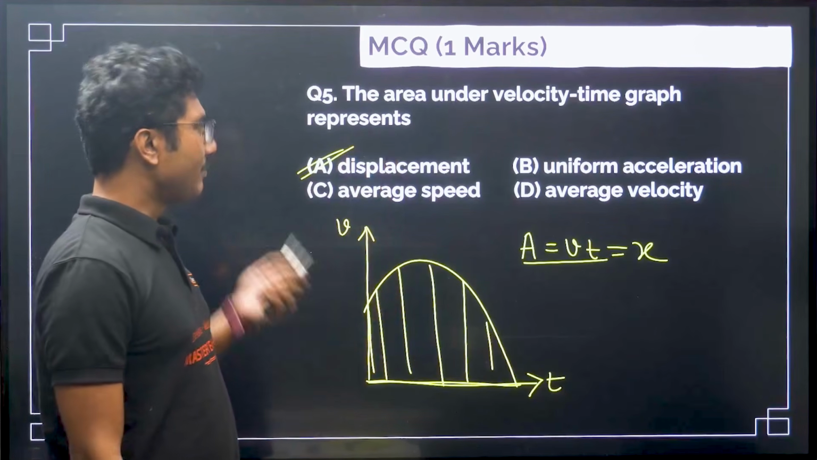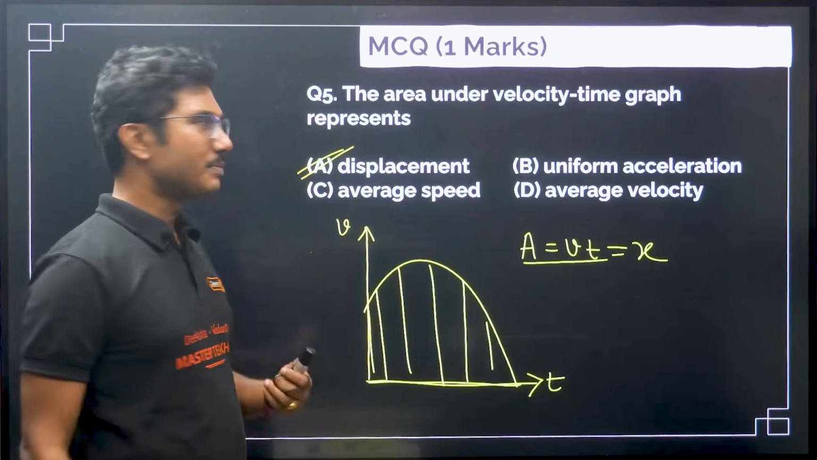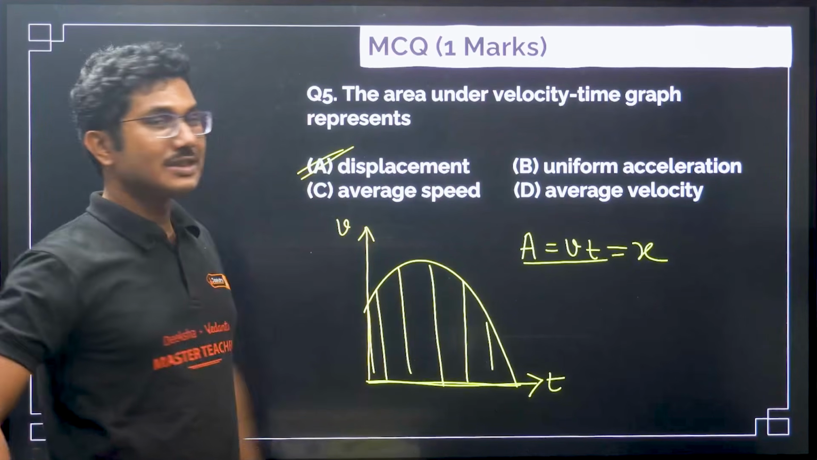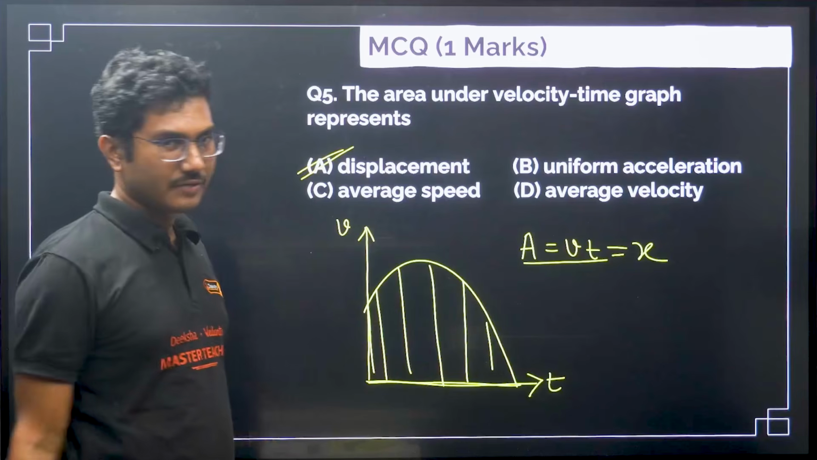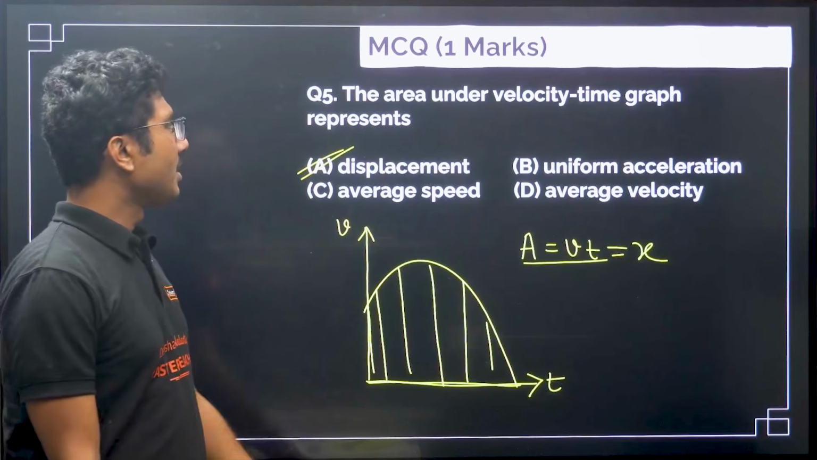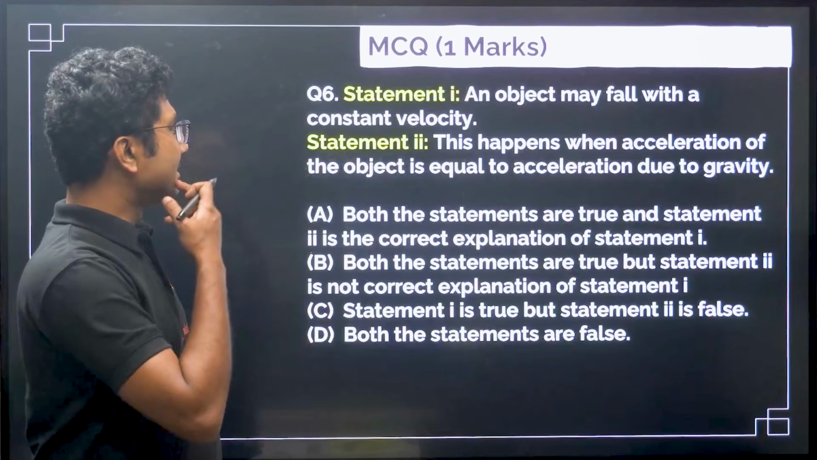Because it's a velocity-time graph, it gives you displacement. If it is a speed-time graph, it will be total distance travelled. That is the basic difference. Now next, it's a statement based question.